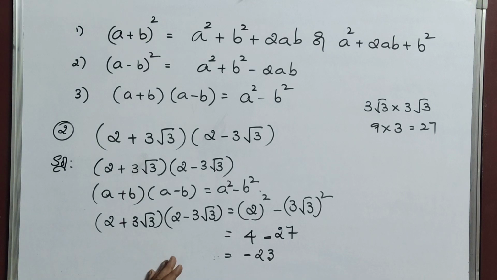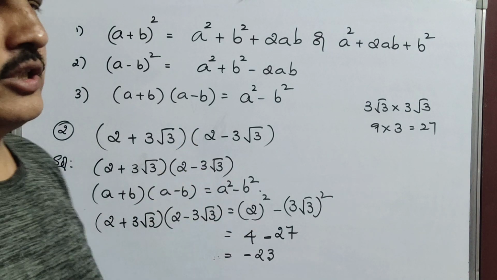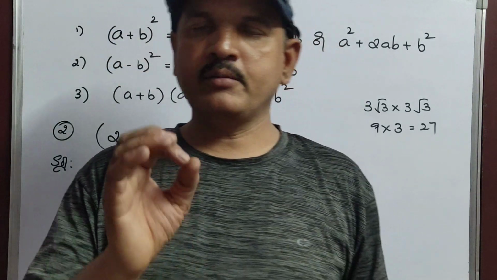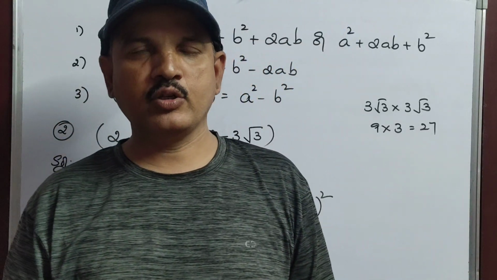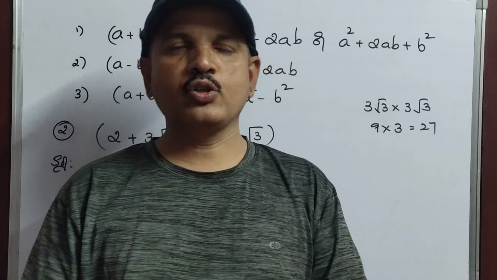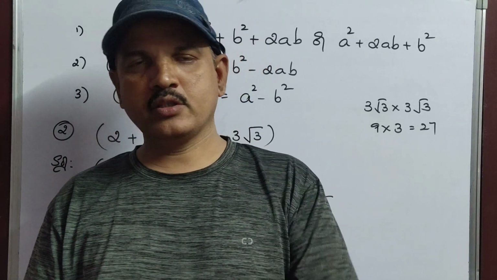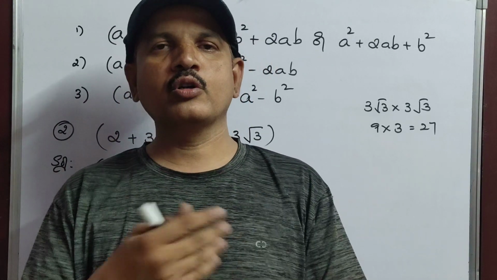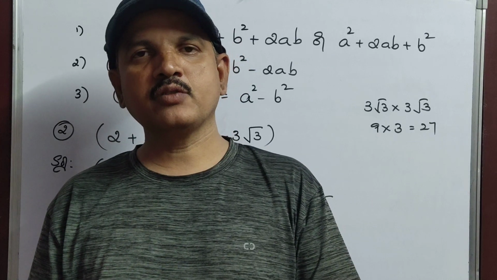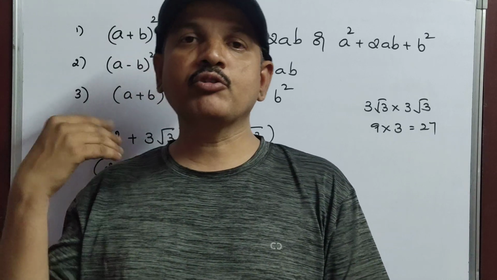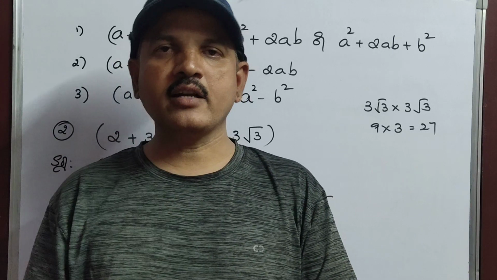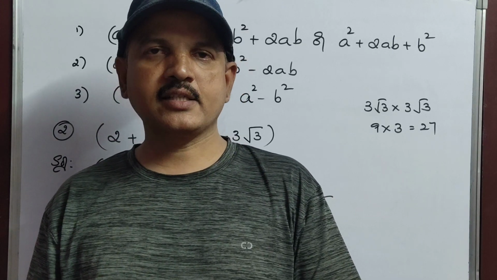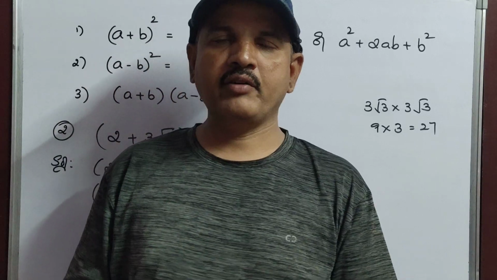Okay, so up to here it is clear. Now I am going to give you sums completely based on these three identities. Okay, now once you practice all the sums basing on these three properties, tomorrow's class we are going to discuss in different model. That means without using identity also some sums are there. So after that we can go for the exercise part. Okay children, have a nice day children.